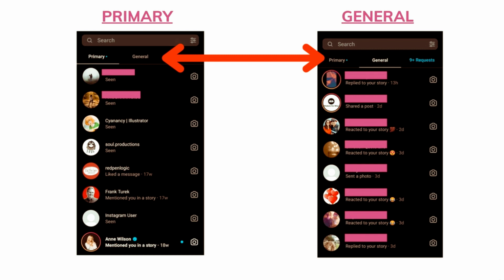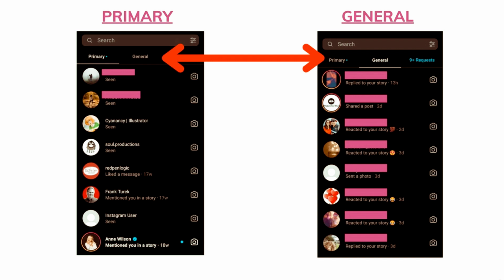So this primary and general division feature can help you a lot. So what I do is that I send all the random messages of my followers in the general section. And the people I know or the accounts that have similar contents related to me or verified accounts, which most probably would be celebrities, I would put all of them on the primary section. So I hope you understand how useful this division of primary and general is.